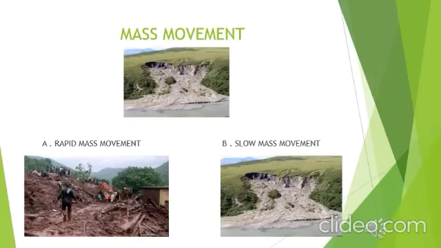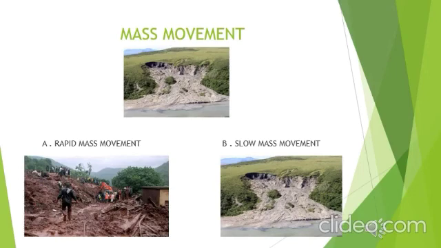Sometimes the weathered materials do not move downwards but sink in situ where they are. This is called slumping. Such rapid mass movements may also occur because of earthquakes. Second point, slower mass movement. In areas with dry climates and gentle slopes, mass movements occur slowly.